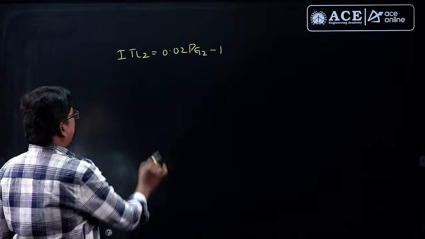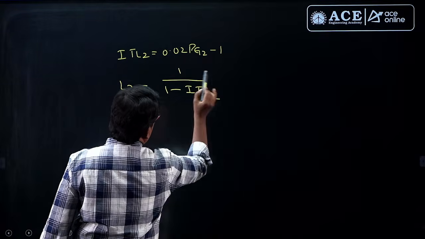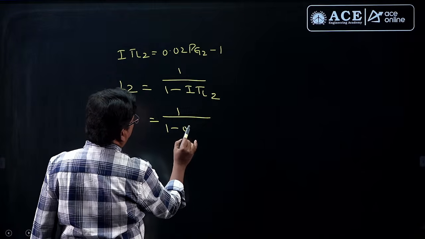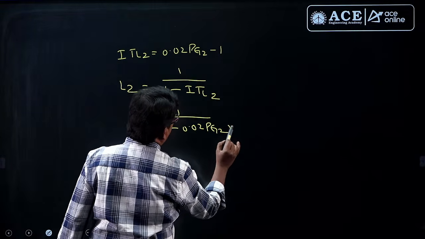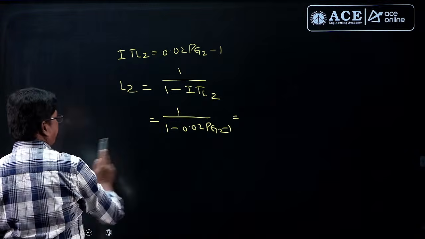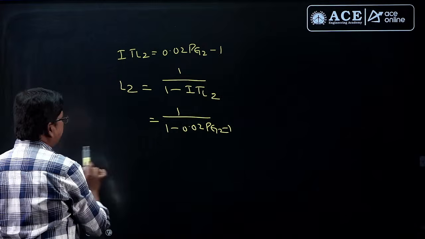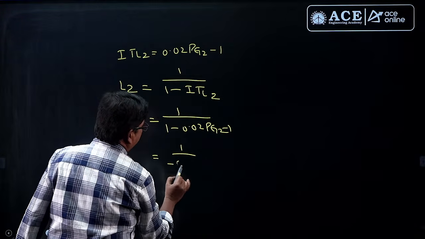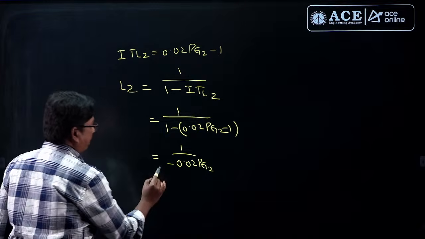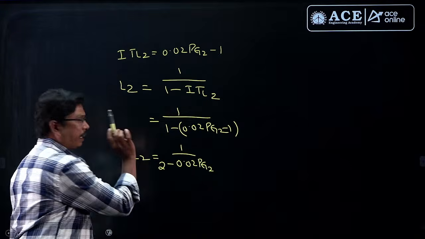This is the ITL2. Calculate L2. What is the value of L2? 1 by 1 minus ITL2. Substitute the value of that one. It is 1 by 1 minus ITL2, which is 1 minus 0.02 Pg2 minus 1, which is equivalent to lambda. This is the value of L2. So it will be 2 minus 0.02 Pg2. This is the value of L2.